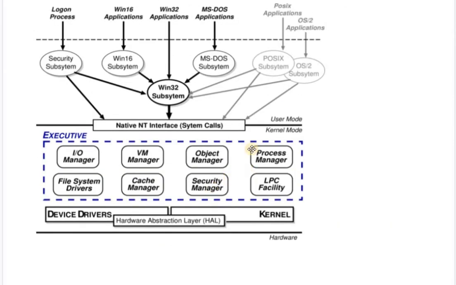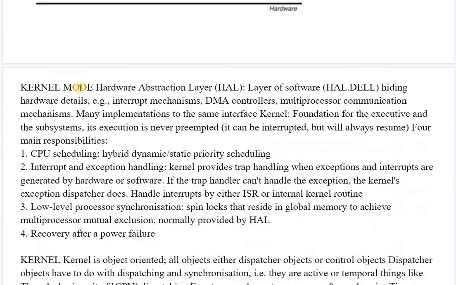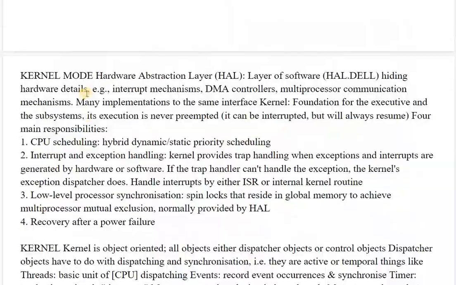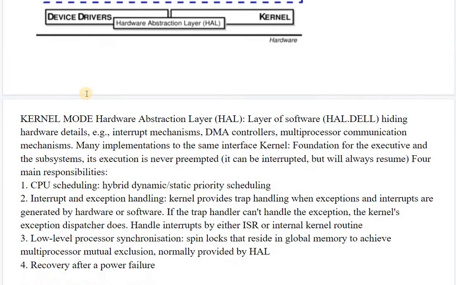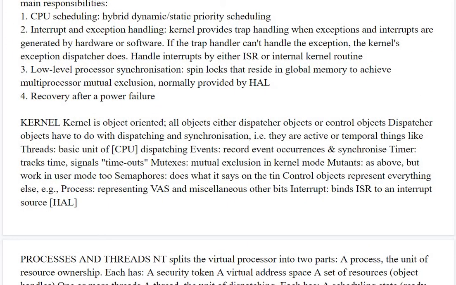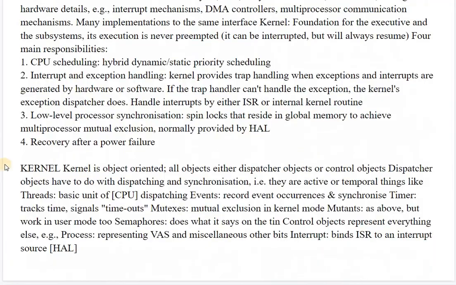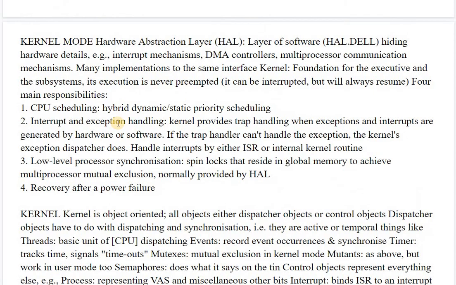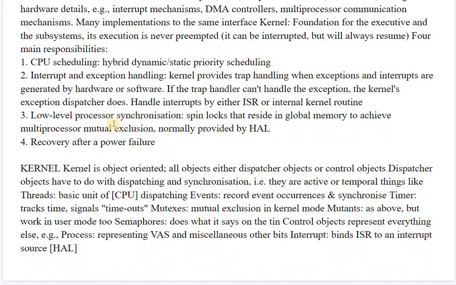So we will just start explaining this reference model and the various components of this reference model. First of all, kernel mode and user mode are common in Windows NT and Windows 2000. In kernel mode, we have seen how it works and what the responsibilities of kernel mode are. For example, CPU scheduling, hybrid scheduling and static priority scheduling, interrupt and exception handling, lower level process synchronization and recovery after a power failure, etc.